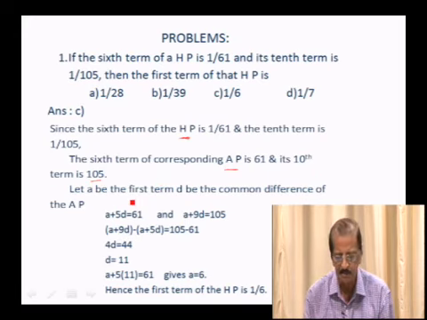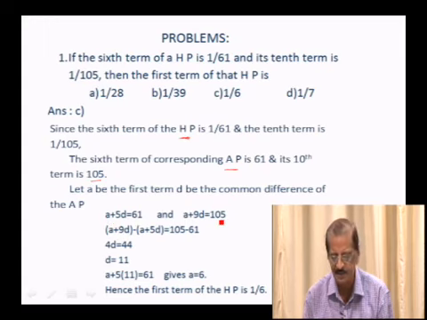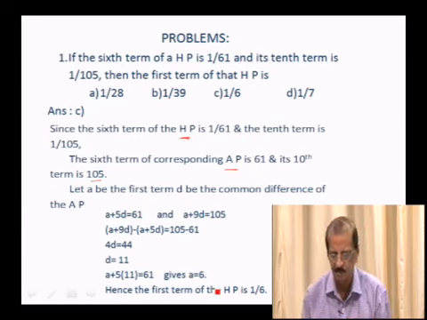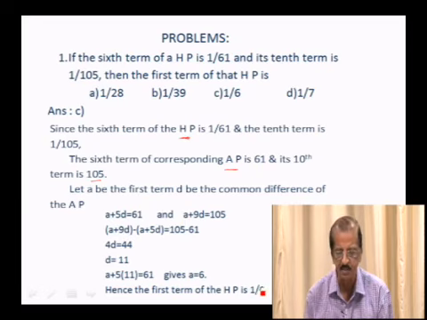Let A be the first term and D the common difference of the AP. So A plus 5D is 61 and A plus 9D is 105. If you subtract one from the other, A plus 9D minus A plus 5D is 105 minus 61, so 4D is equal to 44, and D is 11. Since A plus 5D is 61, A equals 6. Therefore the first term of the HP must be 1 by 6. So the option is C.